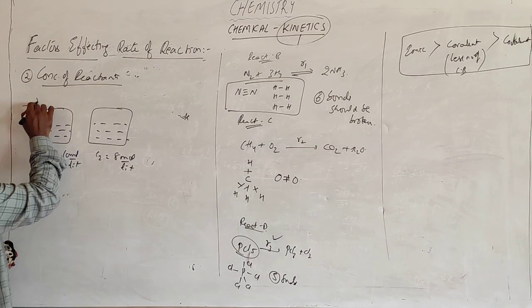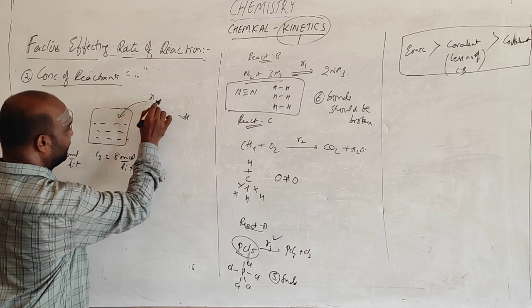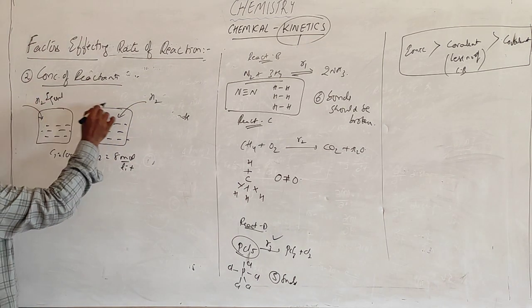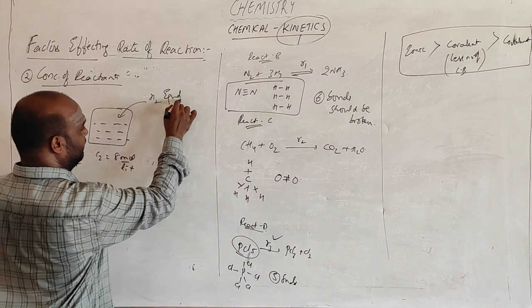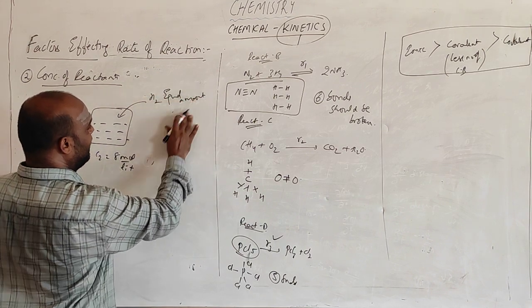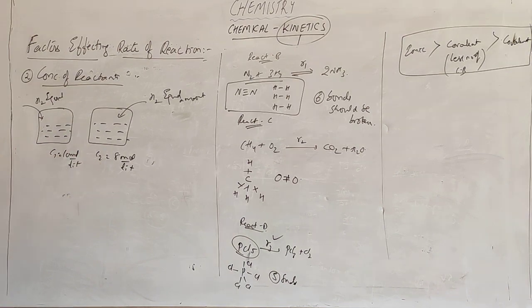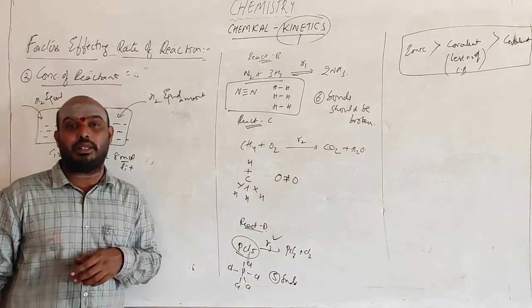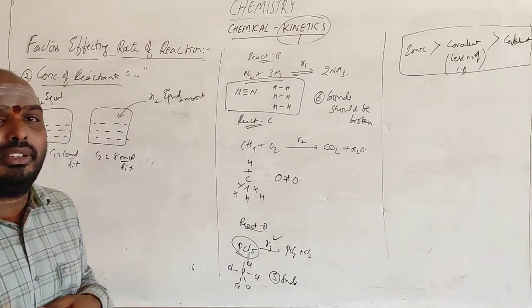For this you are adding H2, and for this you are adding H2. You are adding an equal amount of H2 to the 2 containers. One has a concentration of 10 moles per liter and another 8 moles per liter. In which will the reaction be very fast?